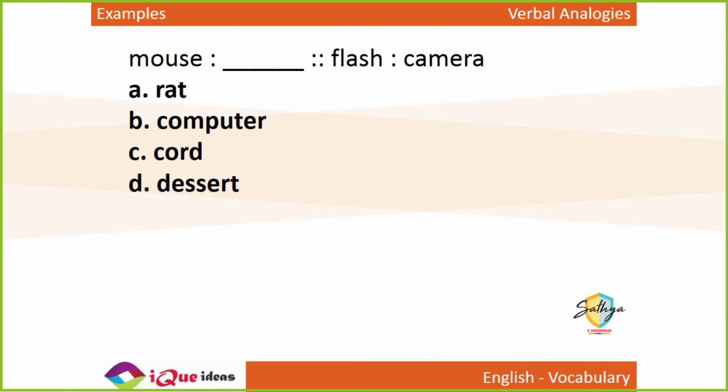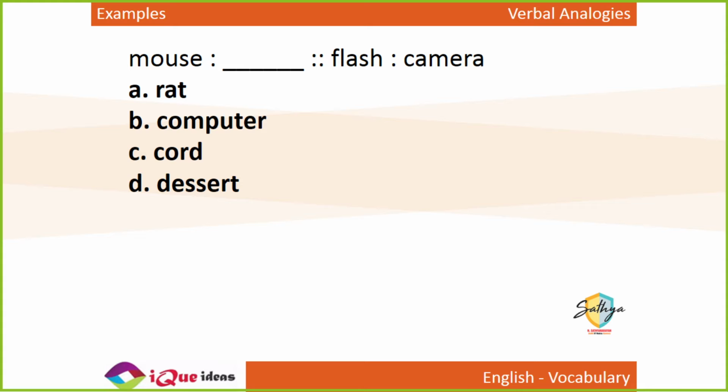Mouse is to dash as flash is to camera. Right? So a flash is a part of a camera.